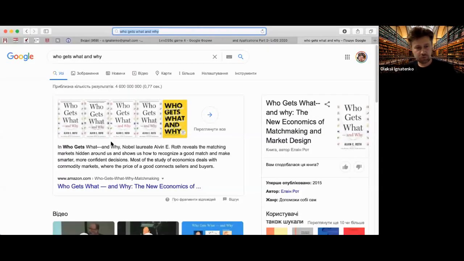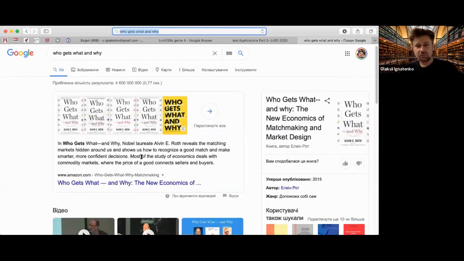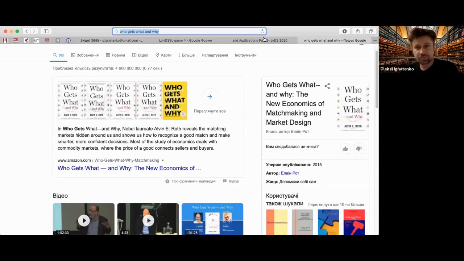So this is the book, Who Gets What and Why. It is about the matching problem and how Alvin Roth applies this idea of matching to school matching in, I believe, Boston and New York. And then how he applies this to the kidney exchange problem and how they became very successful, a very successful algorithm.